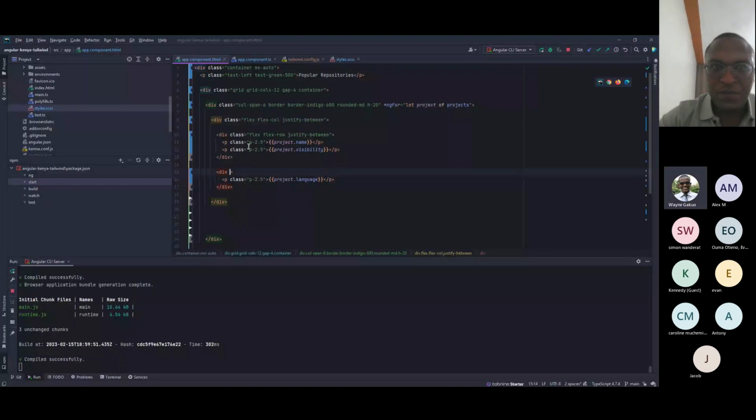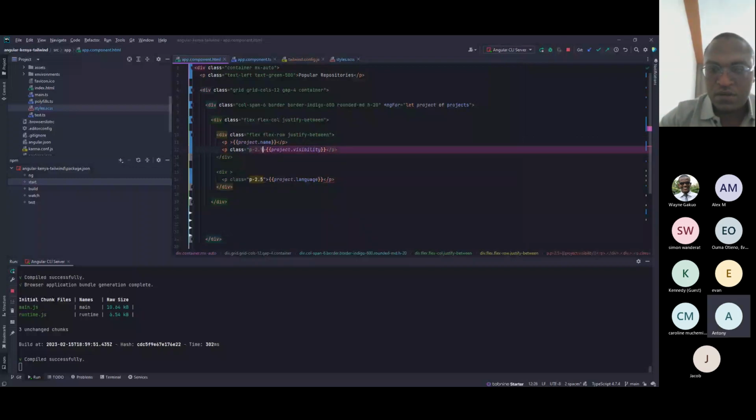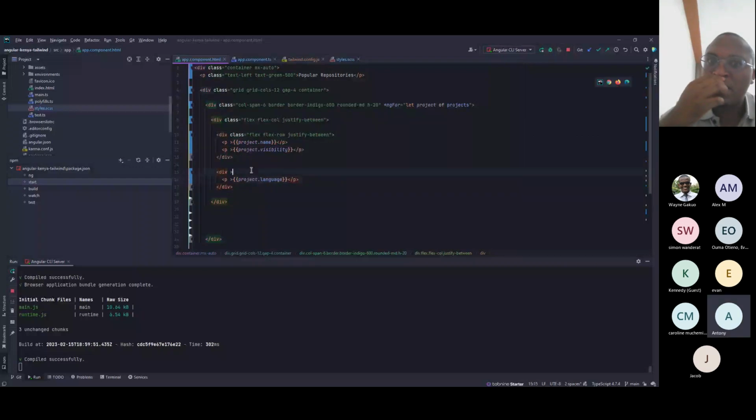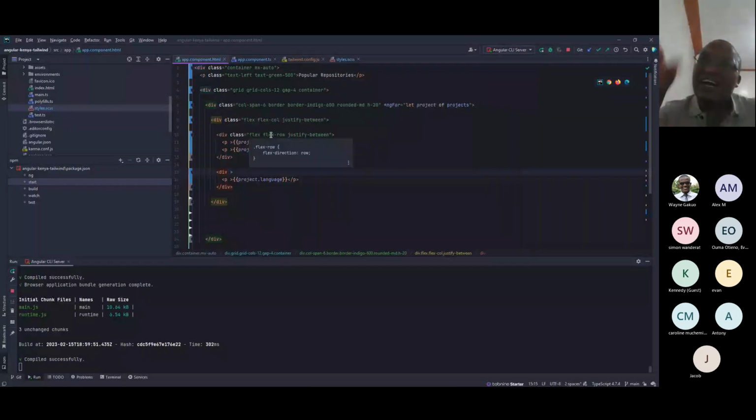I think here. Come to the IDE, and there's someone who has a question. Anthony, you have a question? Yes. So is there a way to inherit? I can see we are doing flex row, justify between twice. So is there a way to inherit? That will be the last part. No, but these are flex column, these are flex row. But I'll show you how to extract a set of classes somewhere, then you can just use them. Make sense? Yeah, I'll show that by the end of this.